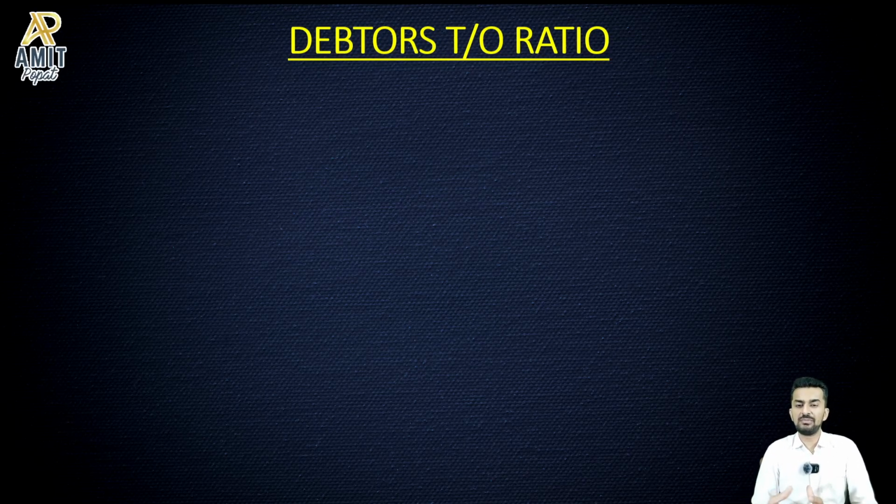Here, I'm going to take somewhat different numbers because when I was forming that example of Sanju's Kirana shop, I tried to keep debtors and creditors very, very less. There was only one sale. But here, to explain to you the true essence of this ratio, I'm going to use different numbers than those mentioned in the example. So be careful about that.